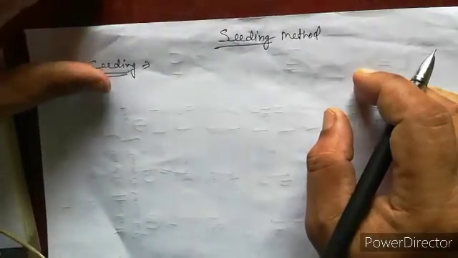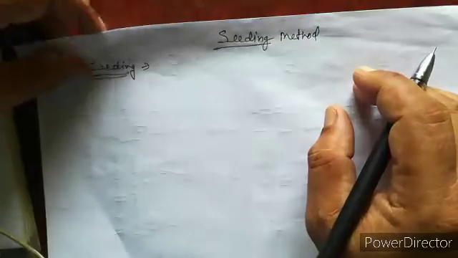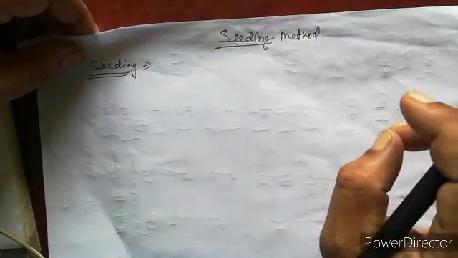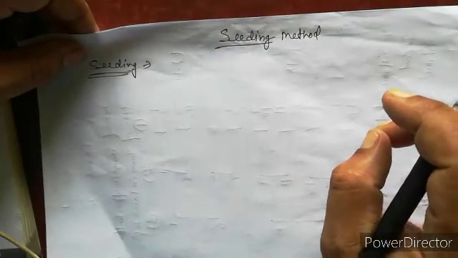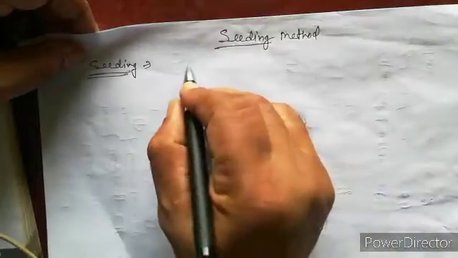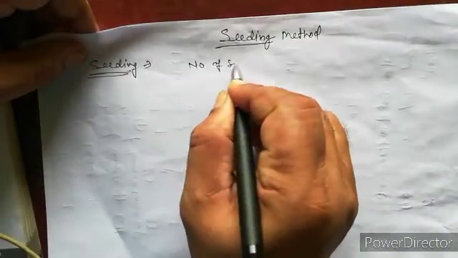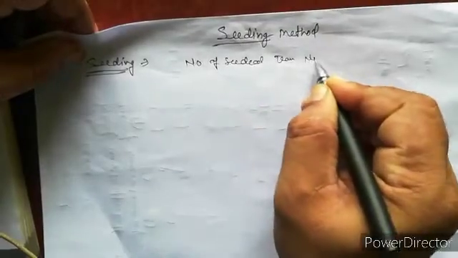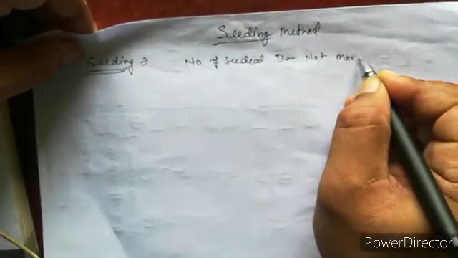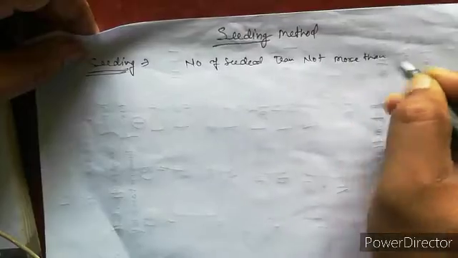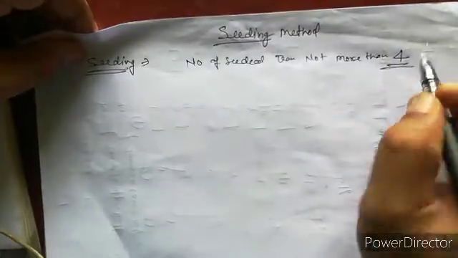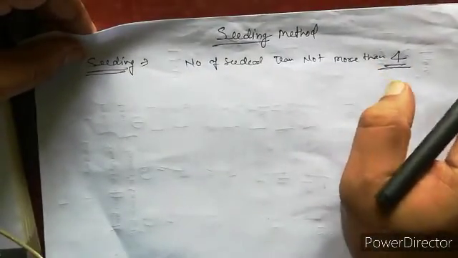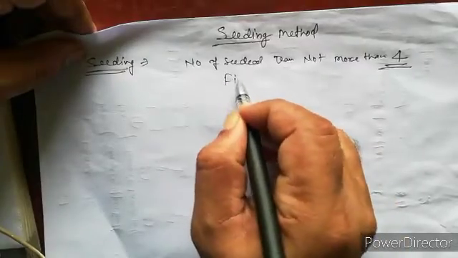So the number of teams we seed in a tournament is not more than 4. Number of seeded teams: not more than 4. So only 4 teams will be seeded. Now the fixture.